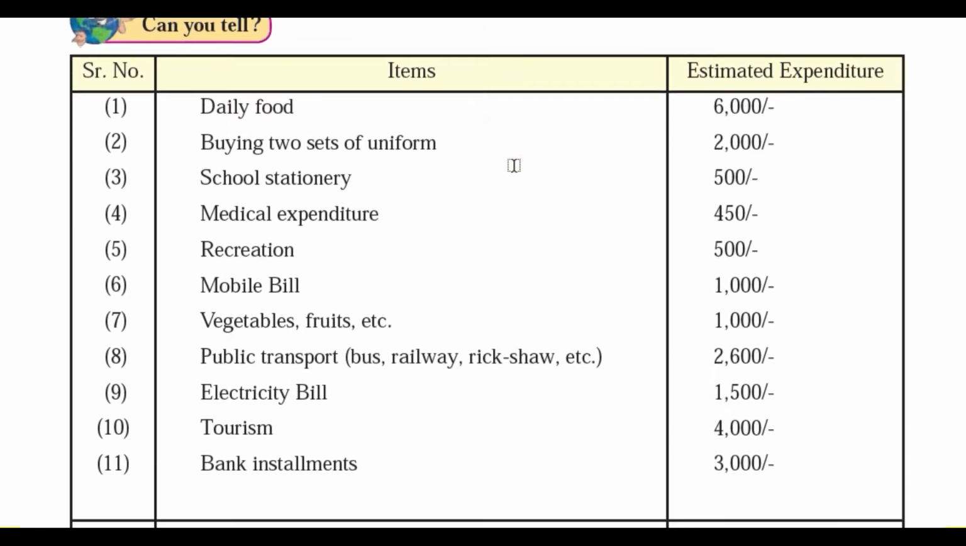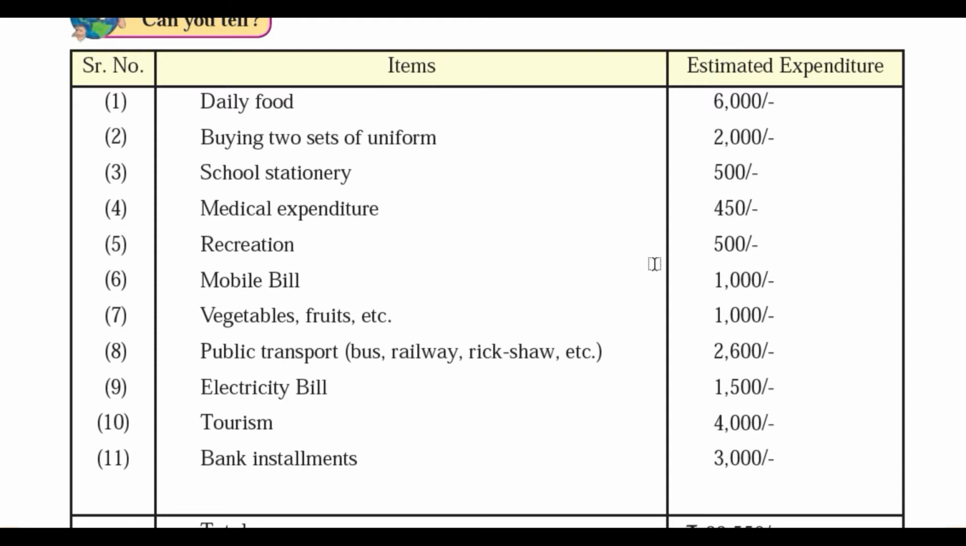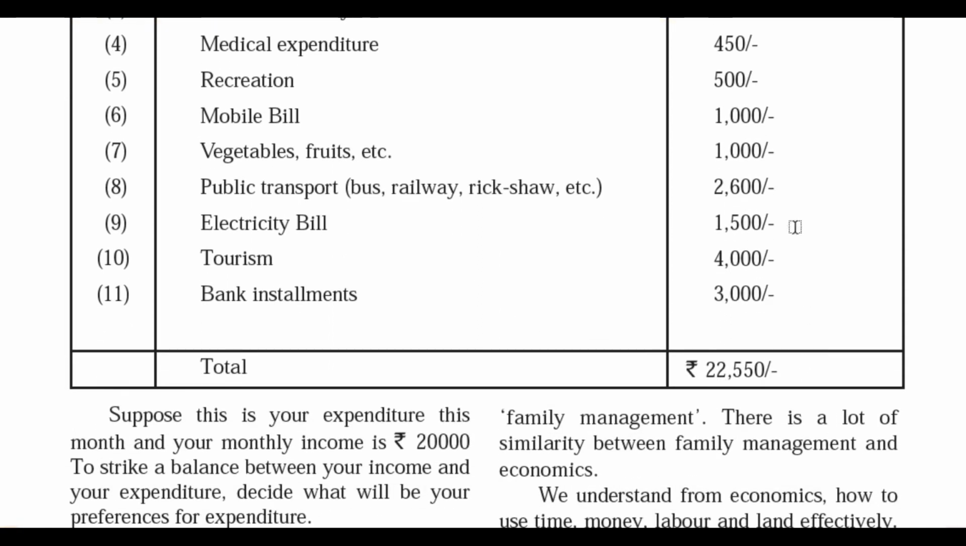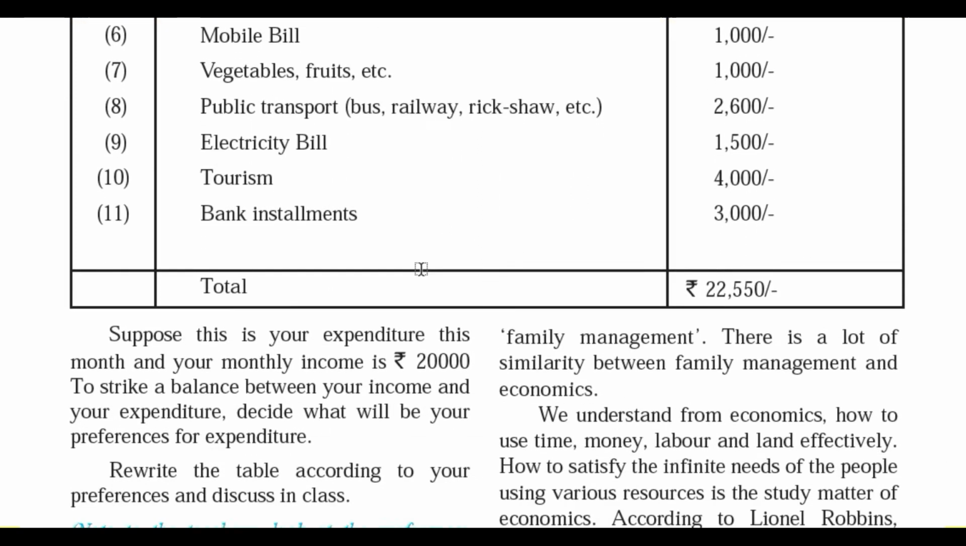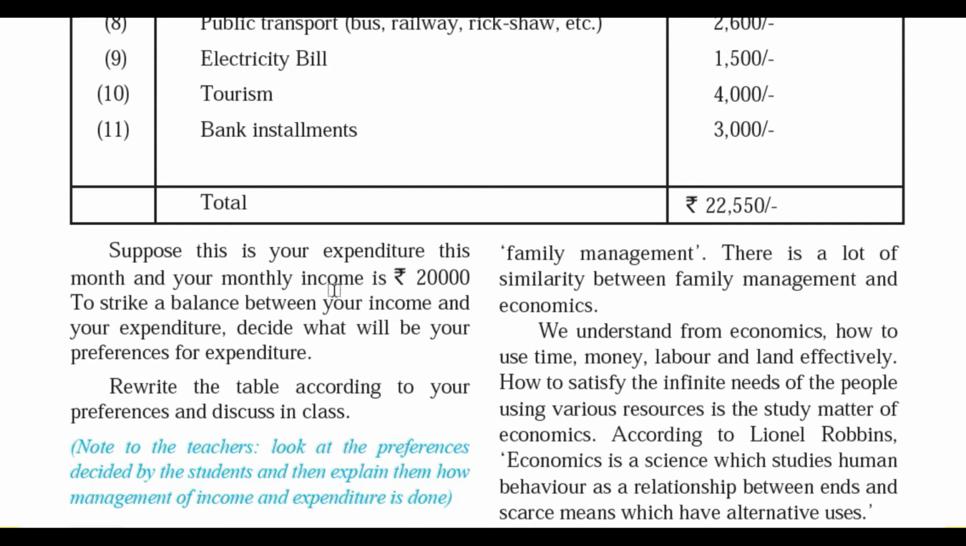So let's observe this particular chart over here. Here you will find the monthly expenditure of a particular family. Suppose this is your family, and here are some items given, and here the estimated expenditure is given. So here is the tally of that entire month's expenditure. So let's assume your monthly income is 20,000 rupees. To strike the balance between your income and your expenditure, decide what will be your preferences for the expenditure.